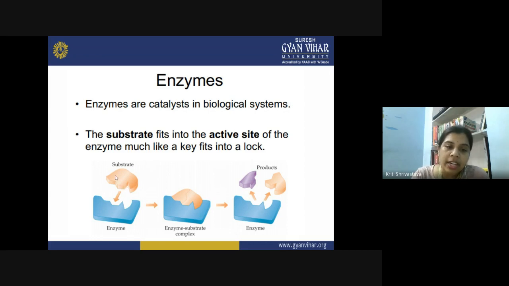Now this substrate fits into the site provided on the enzyme surface, and finally, what do we get? We get an enzyme substrate complex. Now, this enzyme substrate complex decomposes into the enzyme and product molecules. This is known as the lock and key mechanism, in which the active site of the enzyme becomes a lock and the substrate becomes a key. And that is how the products are formed at the same temperature via a lower energy alternative pathway.